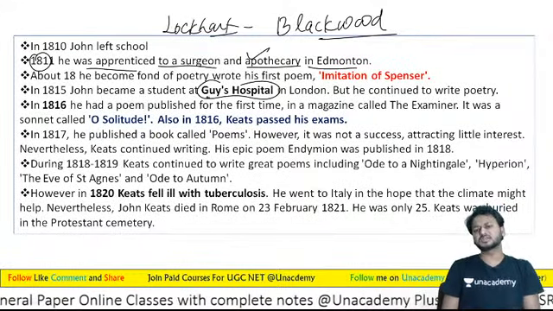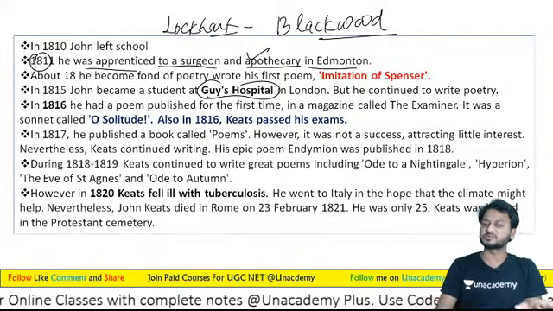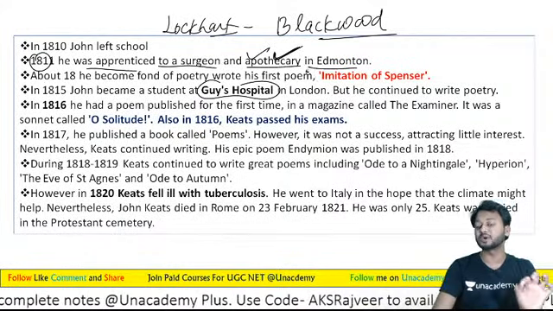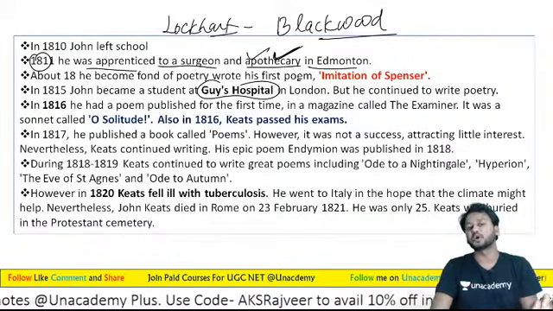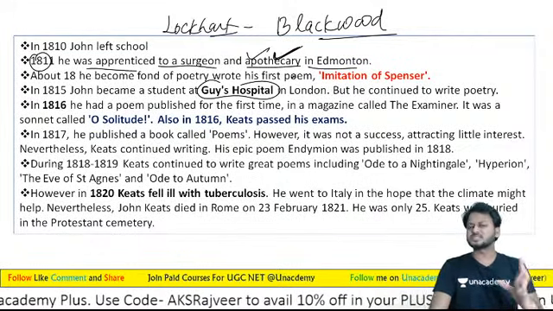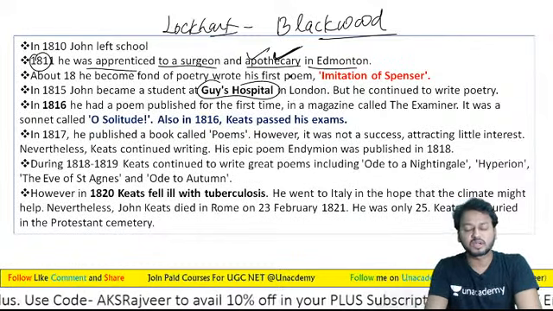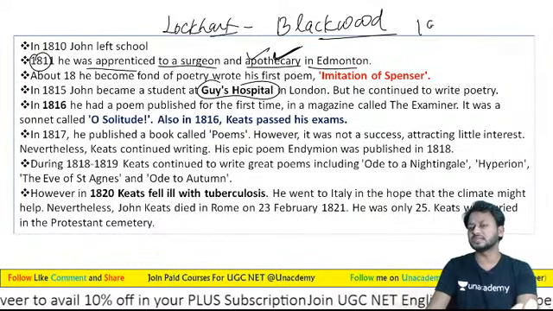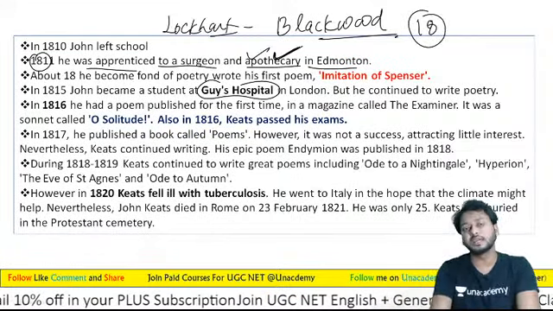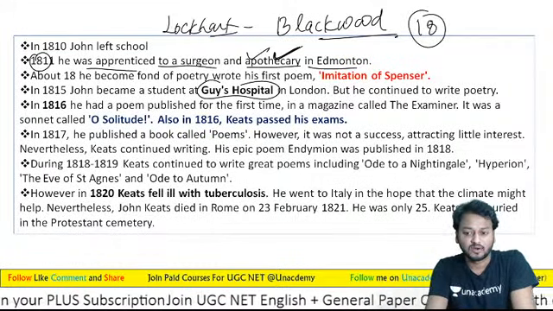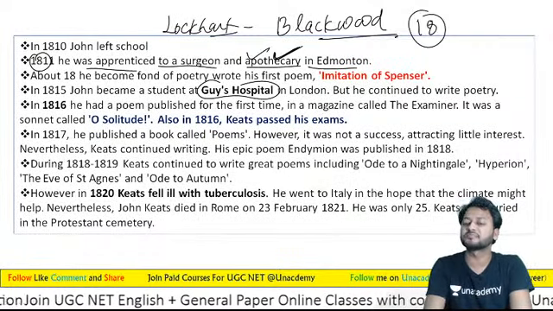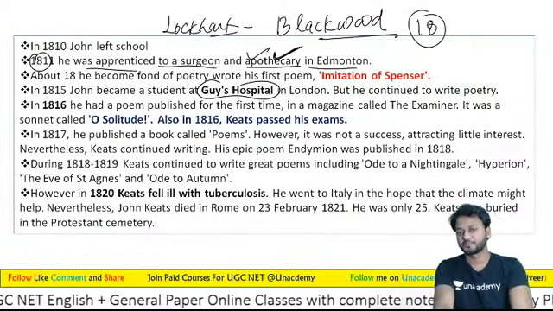But learners, you must understand that Keats was not interested in apothecary. Learners, this point must be remembered because this is an exam point. Learners, he did not like it, he did not like the hospital work very much. And only when John Keats was 18 years old, only and only 18 years, and when, learners, he turned 18, he just started something more important.